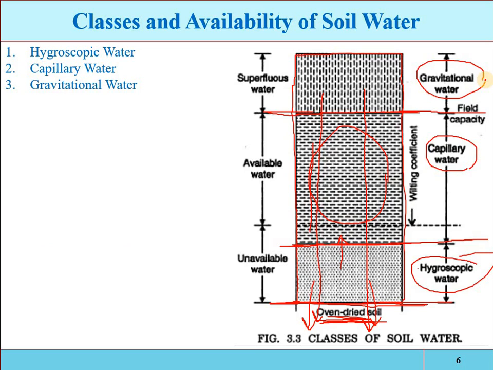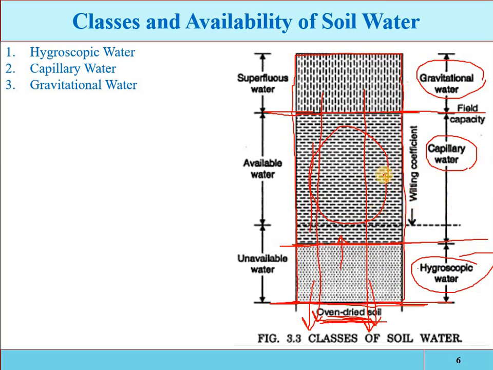Gravitational water is that part in excess of hygroscopic water which exists in the pore space of the soil. Gravitational water is that part in excess of hygroscopic and capillary water which will move out of the soil if favorable drainage is provided. See, hygroscopic water: in open dry soil there is zero moisture content. When you keep the sample in the open atmosphere, the moisture content absorbed from the atmosphere is called hygroscopic water. Then we can add some amount of moisture content.